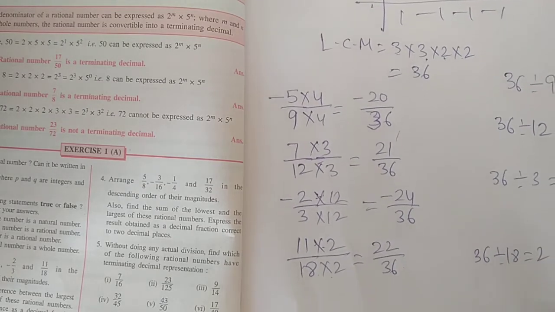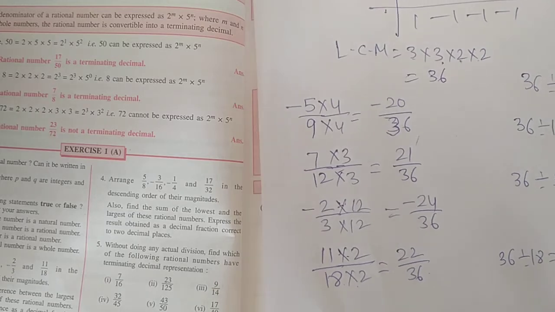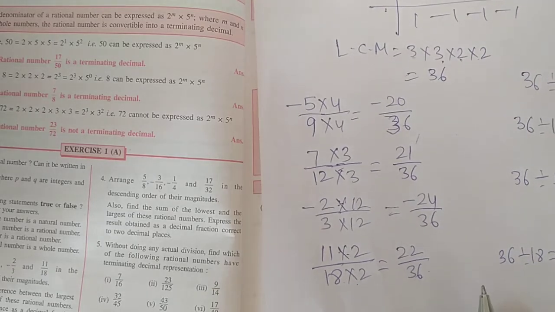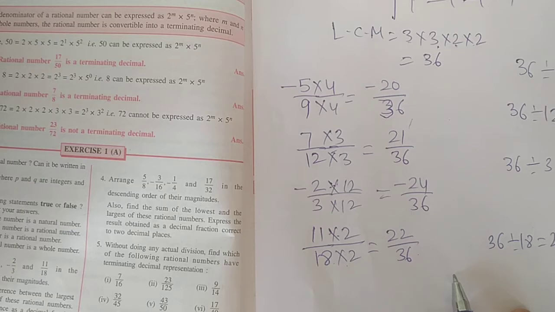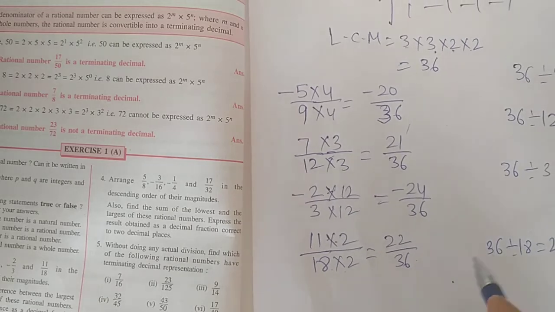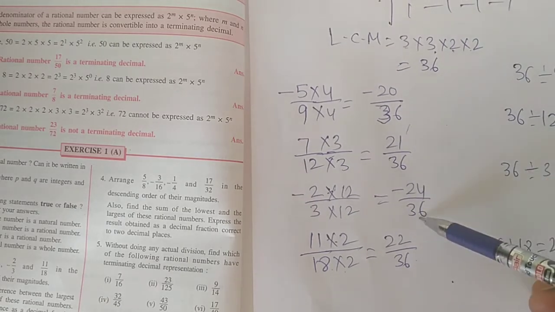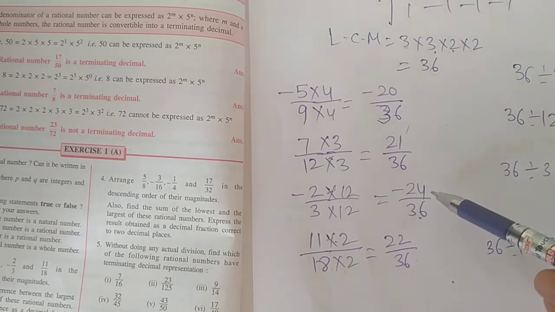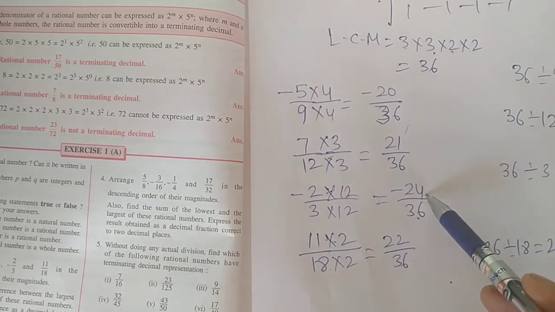Now from these new rational numbers, we have to arrange them in ascending order of their magnitude. Ascending means first of all we will write the smaller rational number, then bigger, then biggest. These two are negative, compare them, this will be the smallest.